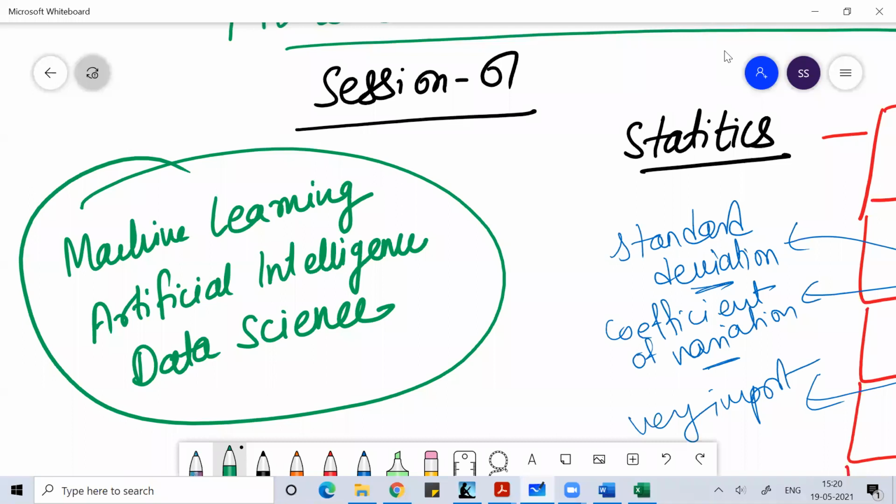So statistics has been used for a very long time. No one knows since what time we are using this subject. Initially, this subject was used for counting purposes, so that the king should know how many people are living in his kingdom, so that based upon that he or she can plan the military or the taxation part. That was the sole reason this subject came into the picture.